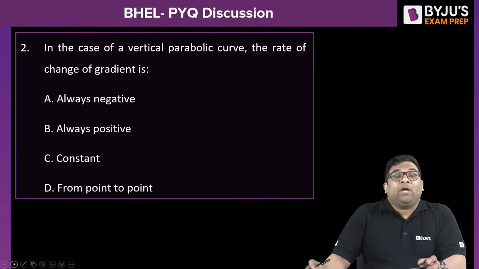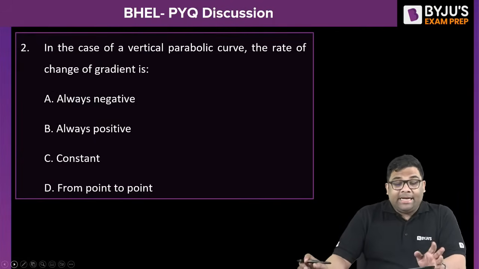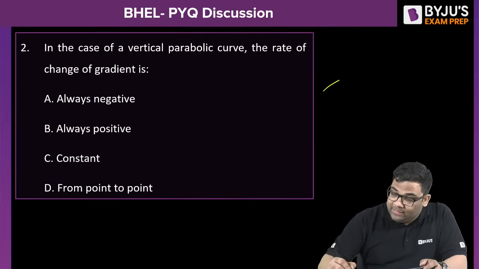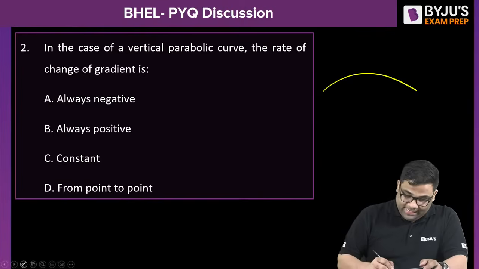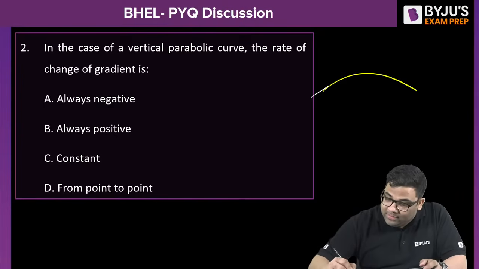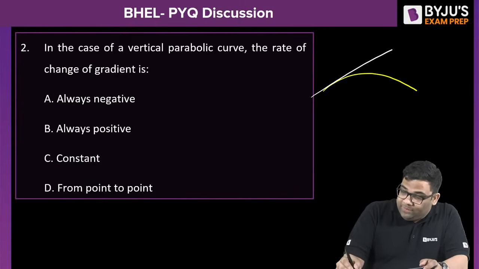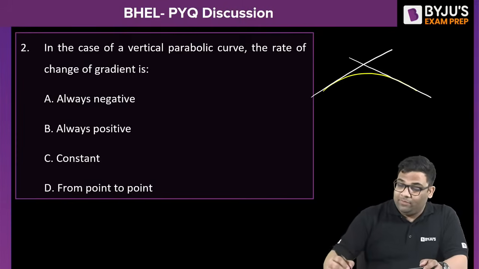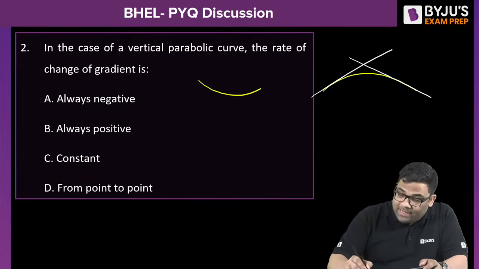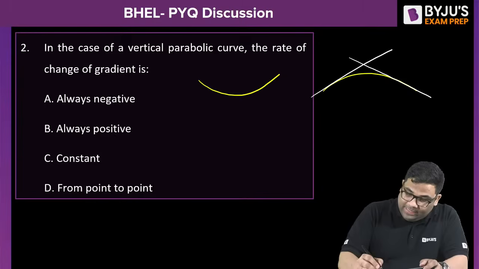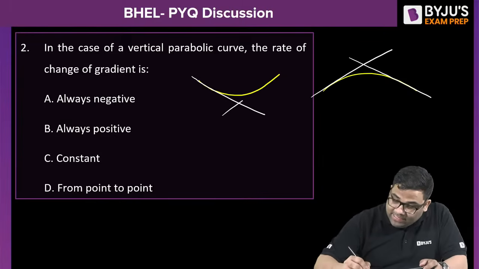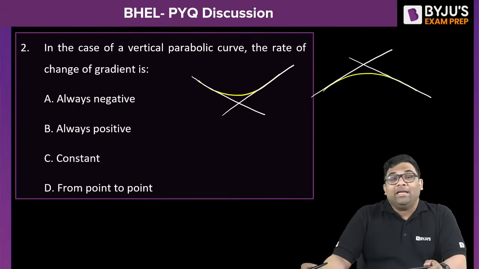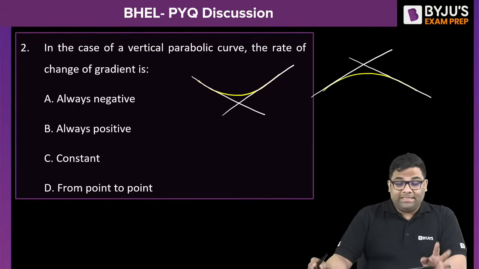In the case of a vertical parabolic curve, the rate of change of gradient. A vertical curve is formed when two gradients are meeting. Either it is a summit curve or it can be a valley curve like this, or it can be a valley curve like this. So tell me, what is the right answer to this? The right answer for the second question is again C.